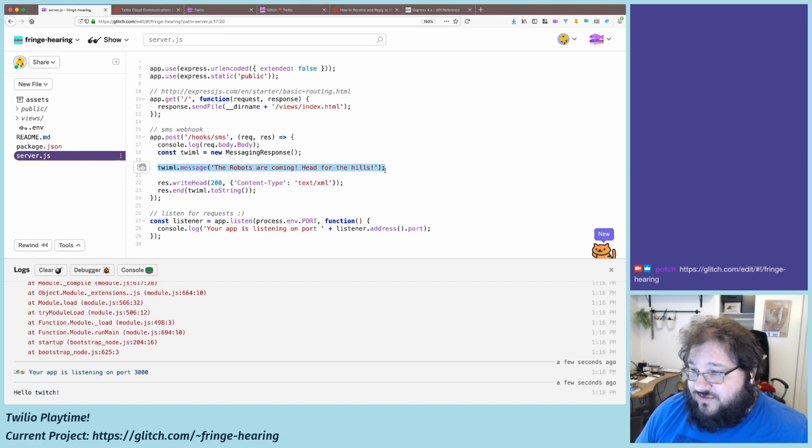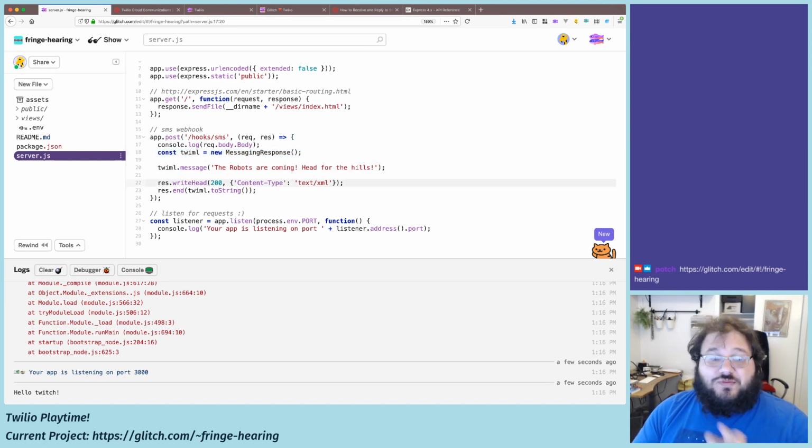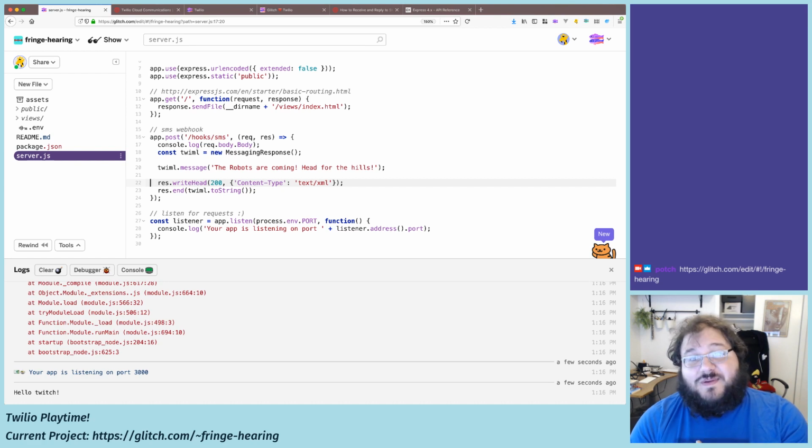Twilio message, the robots are coming, head for the hills, which is done by creating a messaging response and sending it back. So whenever the server responds to a webhook request, it immediately turns around and goes back out. I think that's kind of cool.